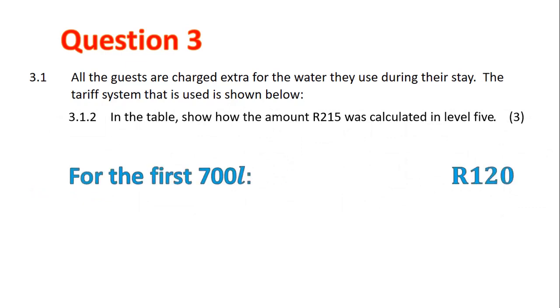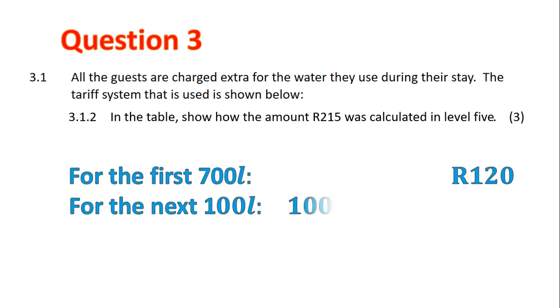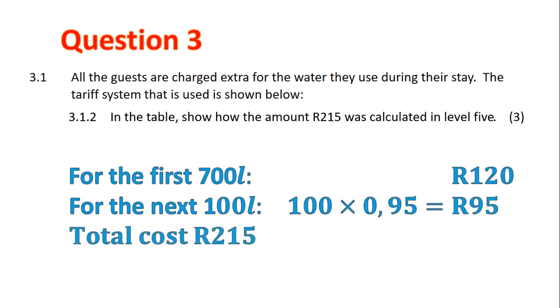So, for the first 700 litres, our formula says it costs 120 Rand. For the next 100 litres, it would cost 100 times 0.95, which gives us 95 Rand. That would make 800 litres, and the cost would then be 215, which is where they get the 215 in level 5 from.